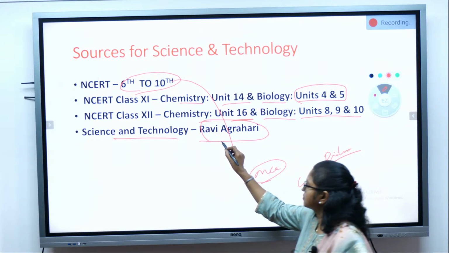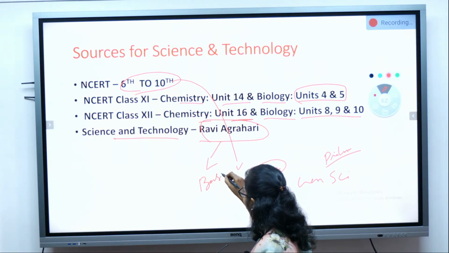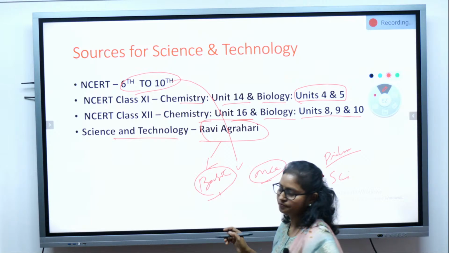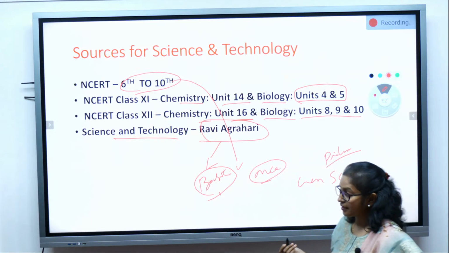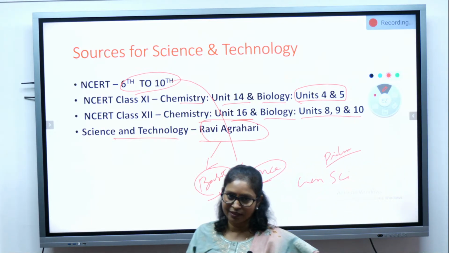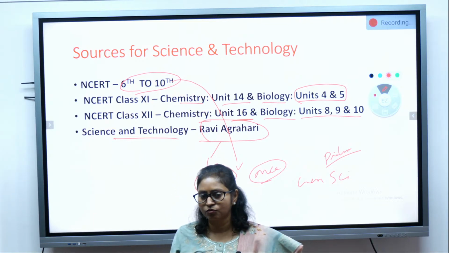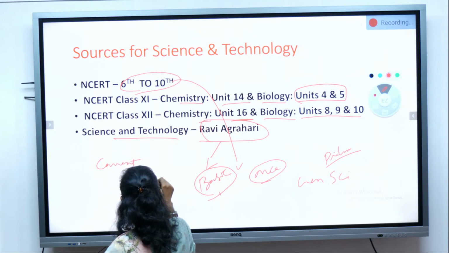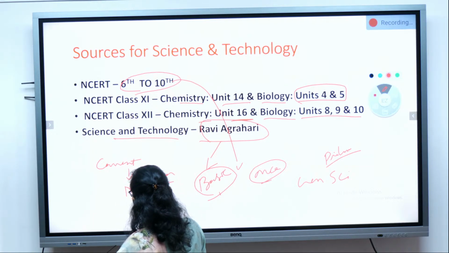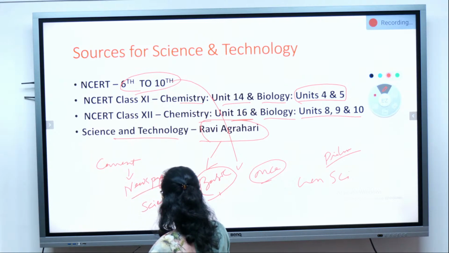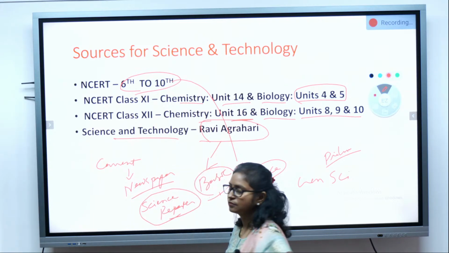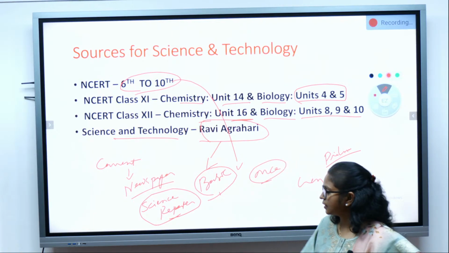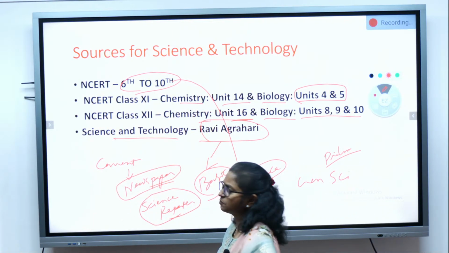So basics you will be able to understand from here. Now then, current development, we have seen in the syllabus that current development related to science and technology also the questions is being asked. So current you can study. For that you have to study newspaper, or the Science Reporter magazine also you can study. But I think if you study regular newspaper, that should be more than enough.